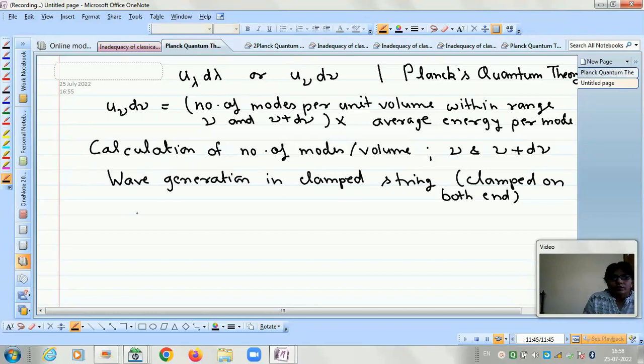So let us recall the problem of wave generation in the clamped string. If a string is, let us say, clamped on the two ends, and if we produce any wave like this, then this wave will move in the forward direction, then it will be reflected back because it is clamped, therefore it cannot proceed further. So it will get reflected back, and again it will come to this side, and again it will be reflected back.